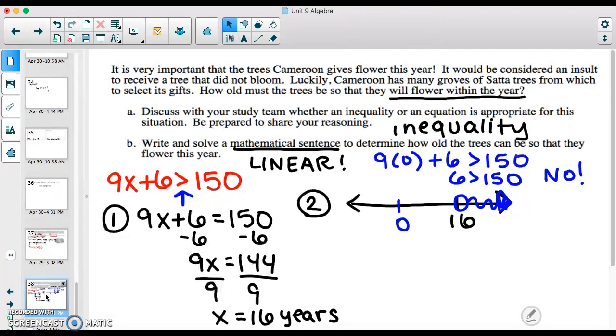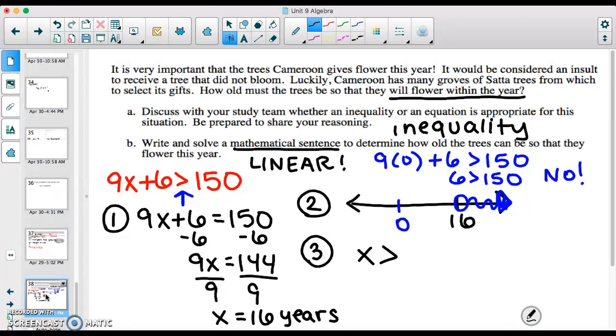We want them when they're 16 years or older. Not 16 years. We want them when they're older than 16 years. 16 is not included. So our last step here is to write that as an interval. So it's going to be x is greater than, not equal to, 16. The trees have to be older than 16, not equal to 16. Bigger than 16 years.